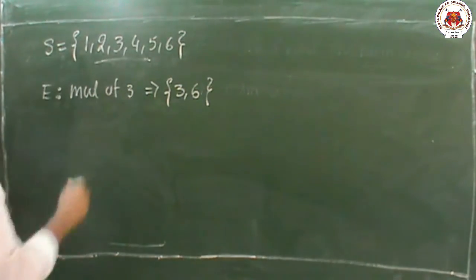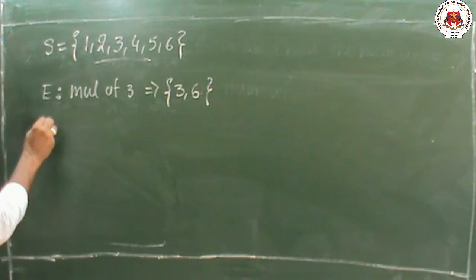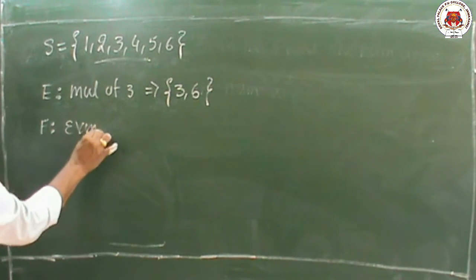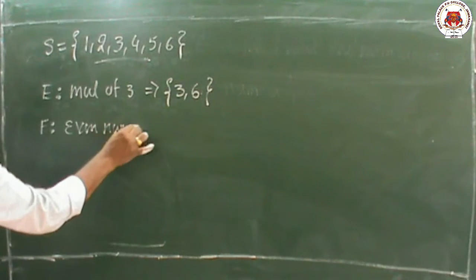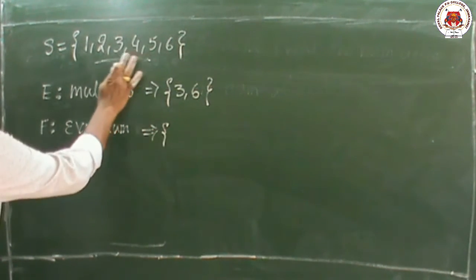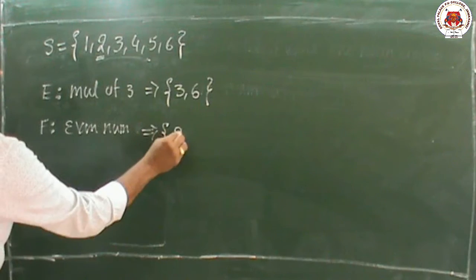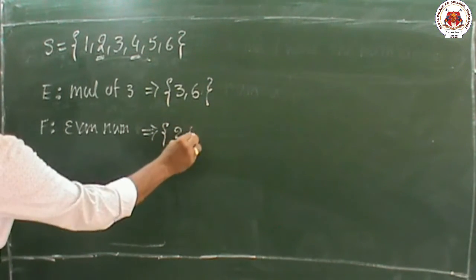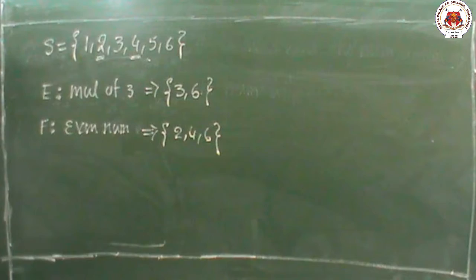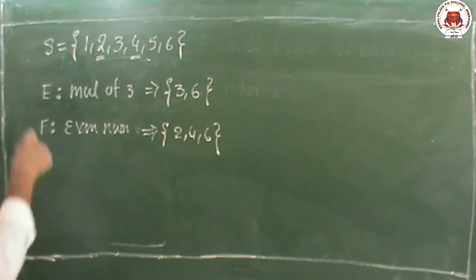So multiple of 3 means 3, 6. Next, he said that F means an even number on the die. So what are the even numbers on this die? The even numbers on this die are 2, 4, and 6. E means multiple of 3.